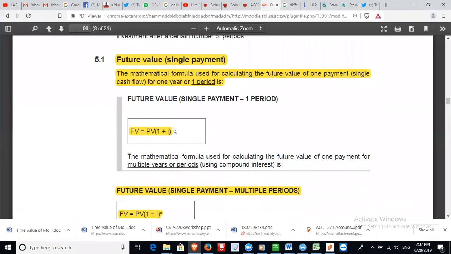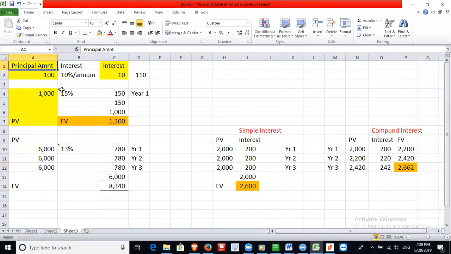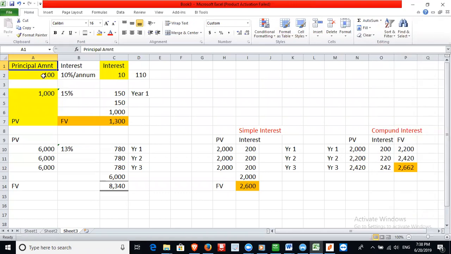2,662. Right, then we have the formulas. Future value is equal to the present value amount, that's the principal amount. The present value amount is the principal amount that you would have invested. That's why I was saying this 6,000 is the present value, this 1,000 is the present value. So this principal amount is the present value that you would have invested.